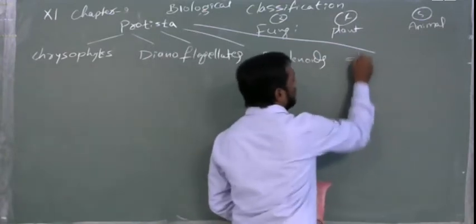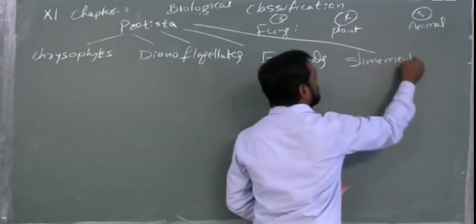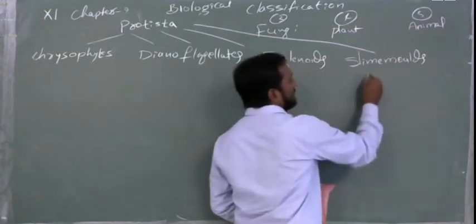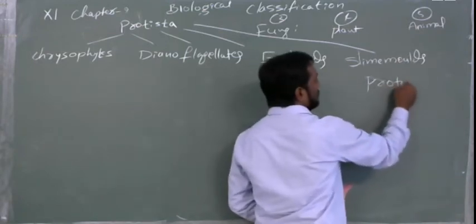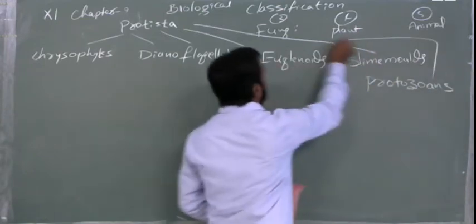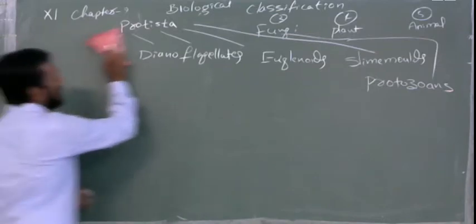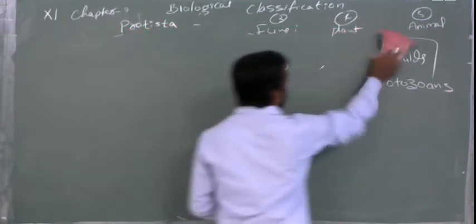Next is slime molds. And the fifth one is protozoans. So 1, 2, 3, 4, 5. So these are the five things we have to discuss.